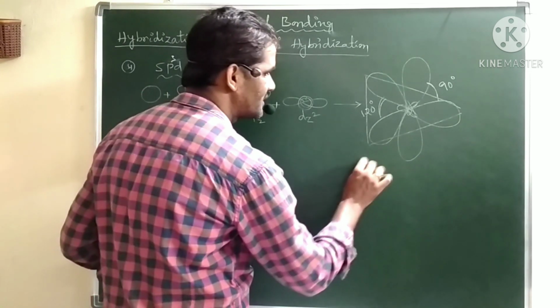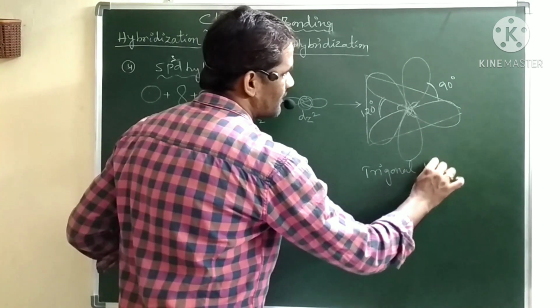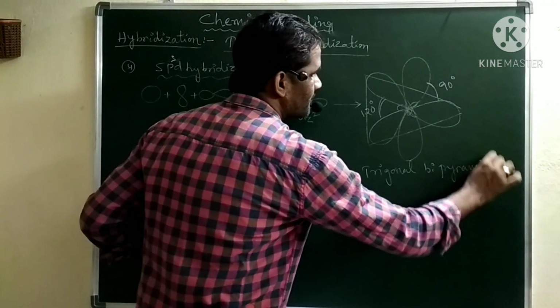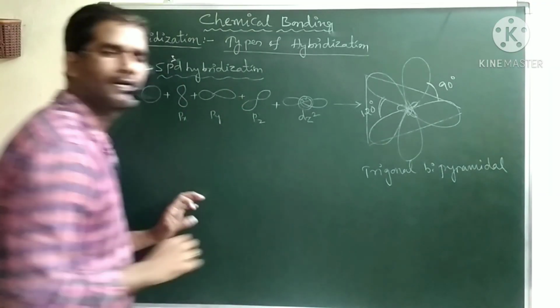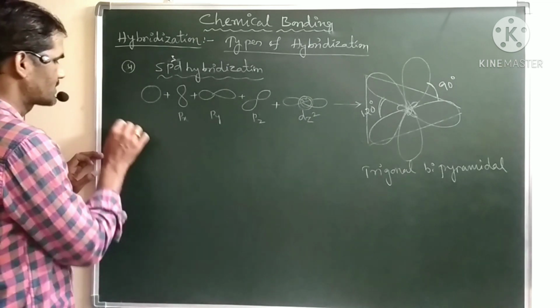The geometry here is a trigonal bipyramidal geometry. You will get this in case of sp3d hybridization. Now if I take an example for this,